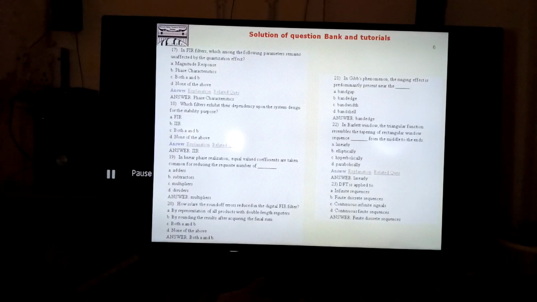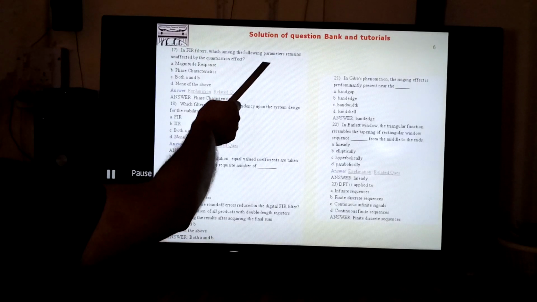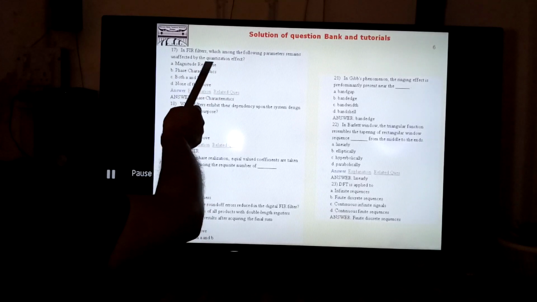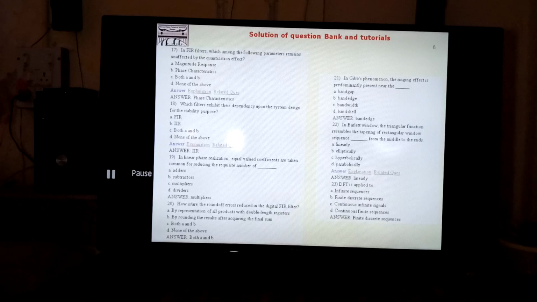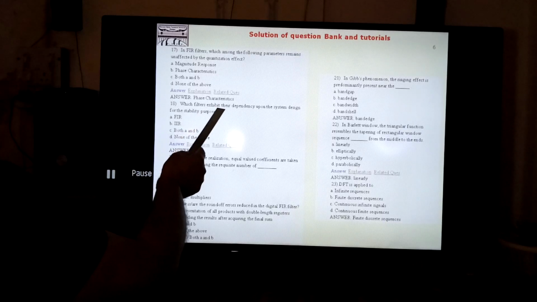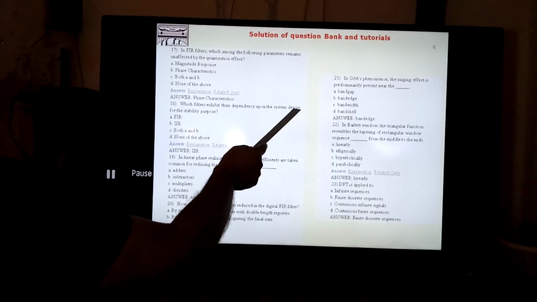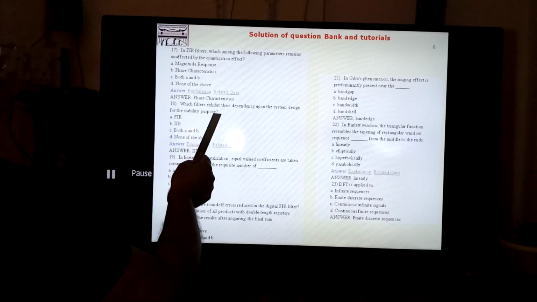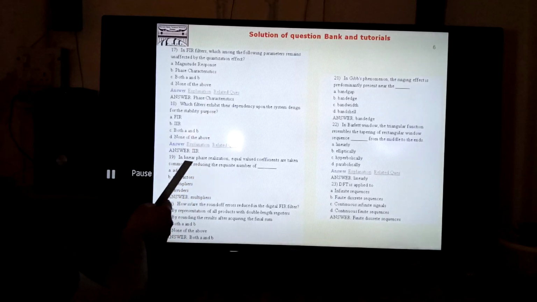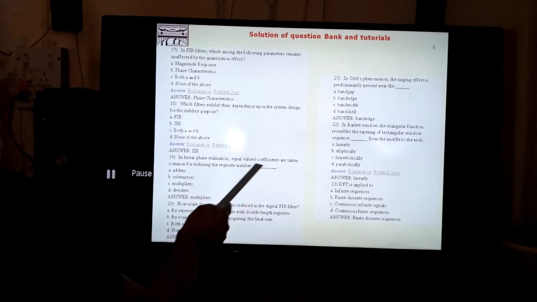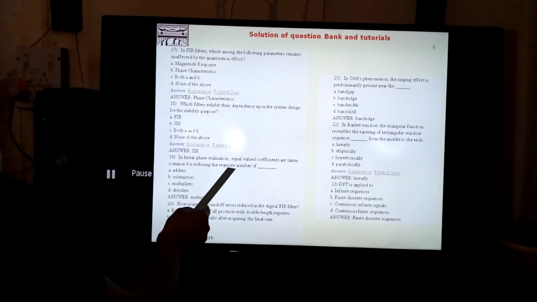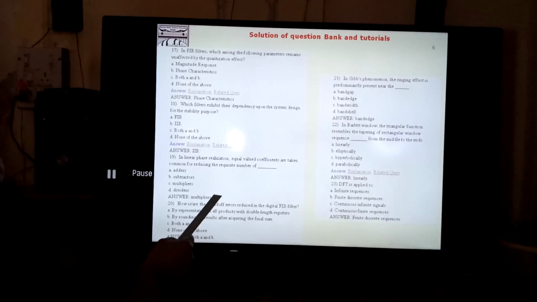In FIR filters, which among the following parameters remains unaffected by the quantization effect? It is the phase characteristics. Which filter exhibits its dependency upon the system designed for the stability purpose? It is the IIR. And in linear phase realization, equal valued coefficients are taken common for reducing the requisite number of multipliers.